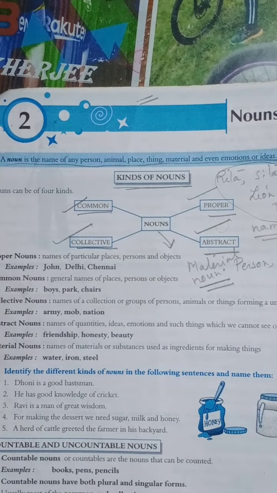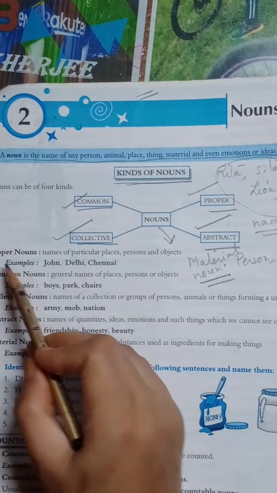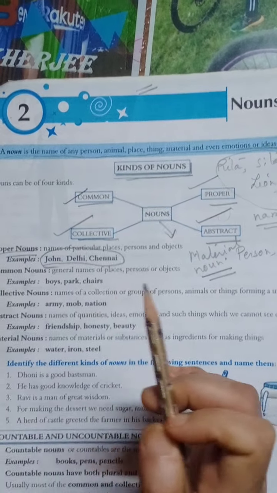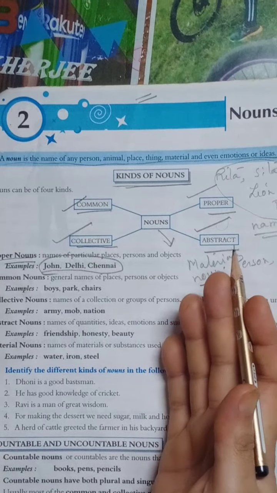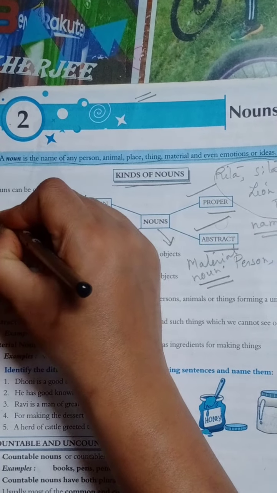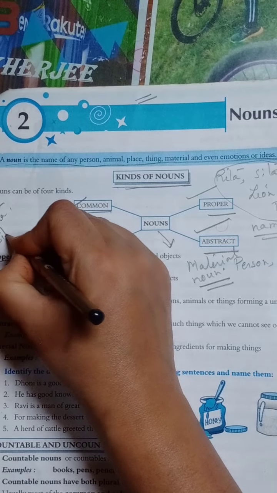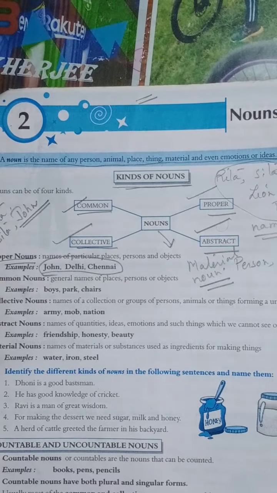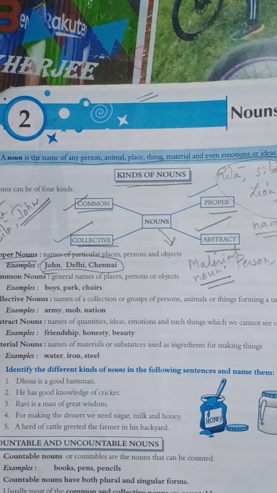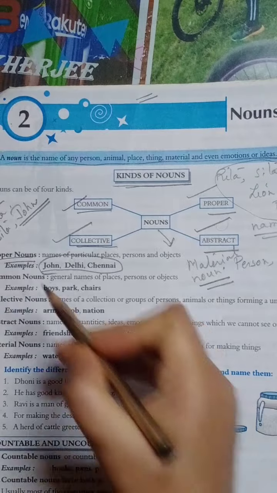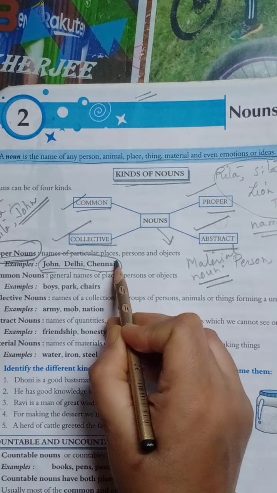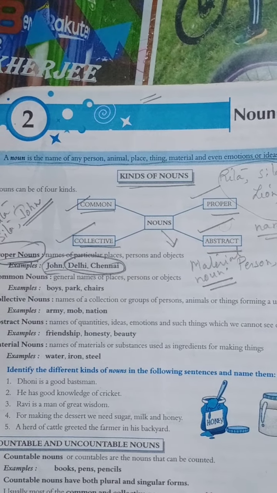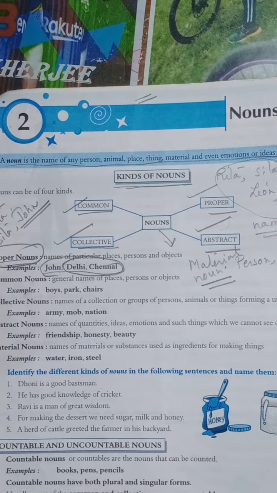Now let us see what is a proper noun. Proper noun is the name given to a particular person or particular place, like Rita, or you can say Sita, or you can say John. These are the names given to a particular person for reference of a calling, and so we call it a proper noun. Like Delhi, Chennai is also a proper noun because this is a particular name given to a particular place.